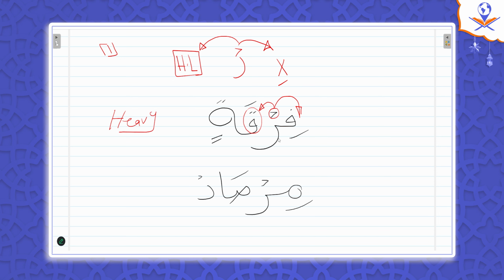Okay? Look at this one. Ra sakina. Look at this example. Ra has a sukoon. The previous letter has a kasra, so it should be light, right? Should be light, but no. The following letter, the letter which comes after ra, is sad, which is a heavy letter. So this sad makes ra heavy. So this ra is heavy, not light. Why? Because of the heavy letter that comes after the light ra. So it becomes a heavy ra now.